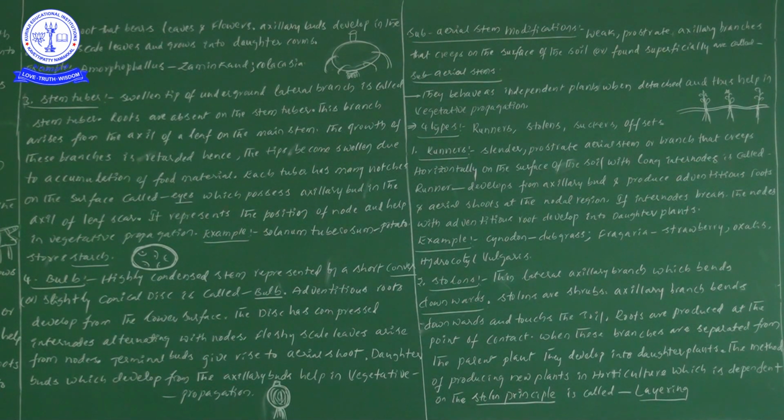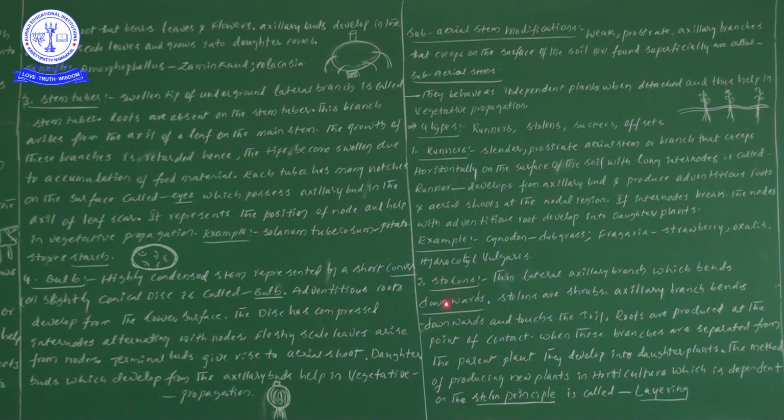So the best example from a point of view is Cynodon, which is dub grass. Best example, Cynodon. Fragaria is the scientific name of strawberry. Next one, Oxalis, don't forget all these examples, Oxalis, and one more is Hydrocotyle vulgaris. So there are 4 examples: Cynodon, Fragaria strawberry, Oxalis, and Hydrocotyle vulgaris. These 4 examples can be taken under runners.